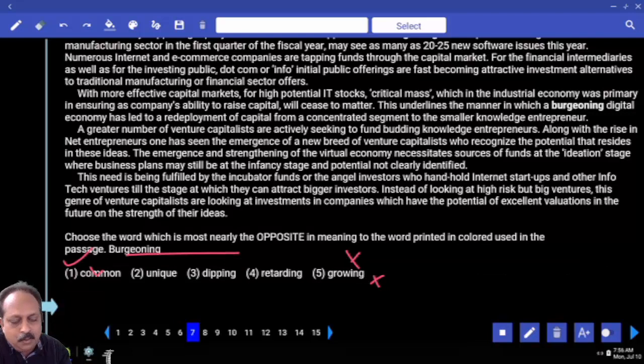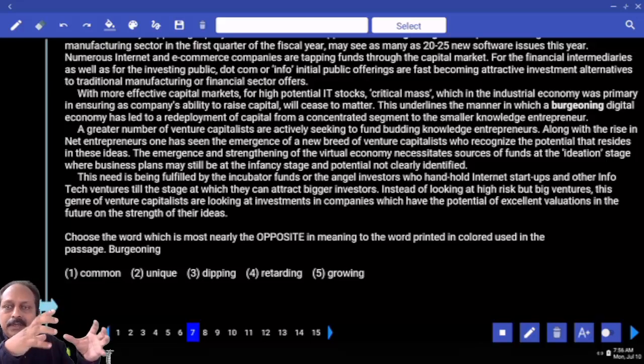Shall we go to the last question based on vocabulary? Only one question, though they have given a few words in bold, only one question. Choose the word which is most nearly the opposite in meaning to the word printed in colored used in the passage. But joining means what based on the context? Growing. Have you understood the meaning of the word based on the context? But joining means growing rapidly, proliferating, mushroom growth.